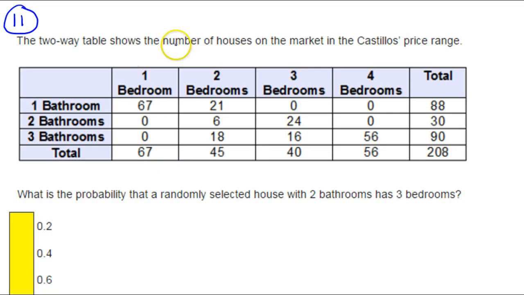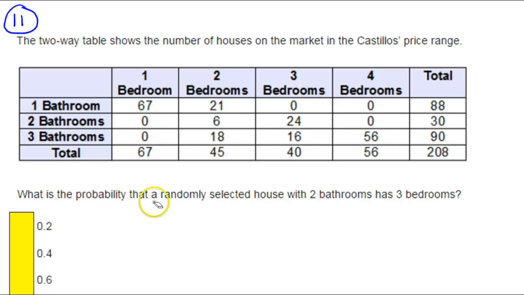This two-way table shows the number of houses on the market and in the Castillo's price range. Okay, so we've got 1 bathroom, 2 bathrooms, 3 bathrooms. So we have number of bathrooms along this side, and along this side we have the number of bedrooms. And we can see how many houses fall into each one of those categories. So for example, this spot right here would represent the number of houses that have 3 bathrooms and 3 bedrooms. Okay, so I think we all understand the chart now.